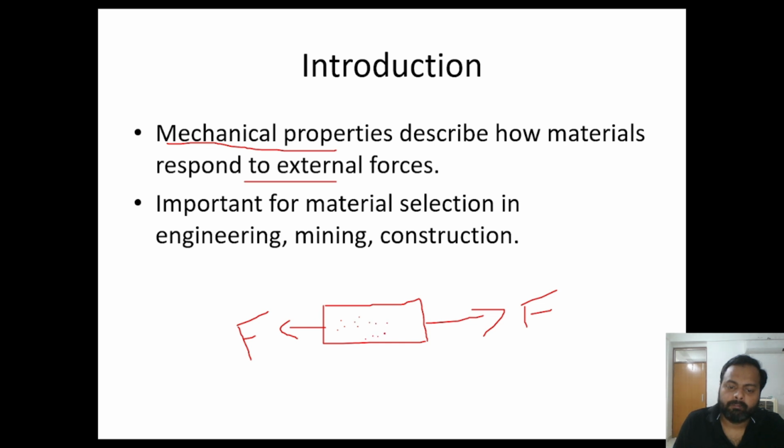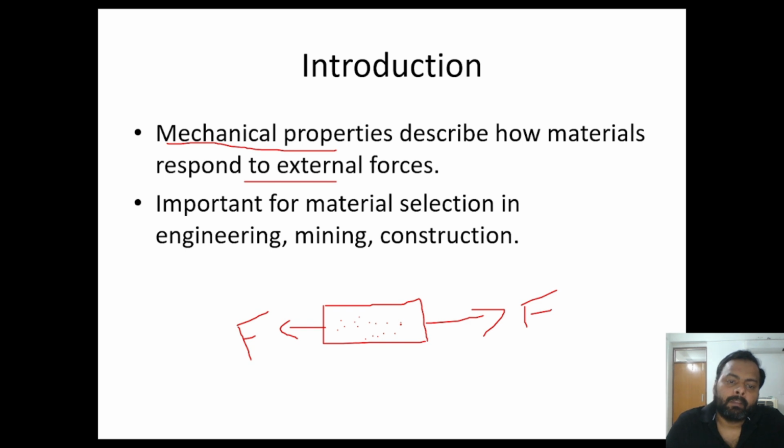What changes will occur in the material? Will there be any permanent deformation, or will it break? What will be the limiting force that will lead to fracture? All these are discussed in the mechanical properties.